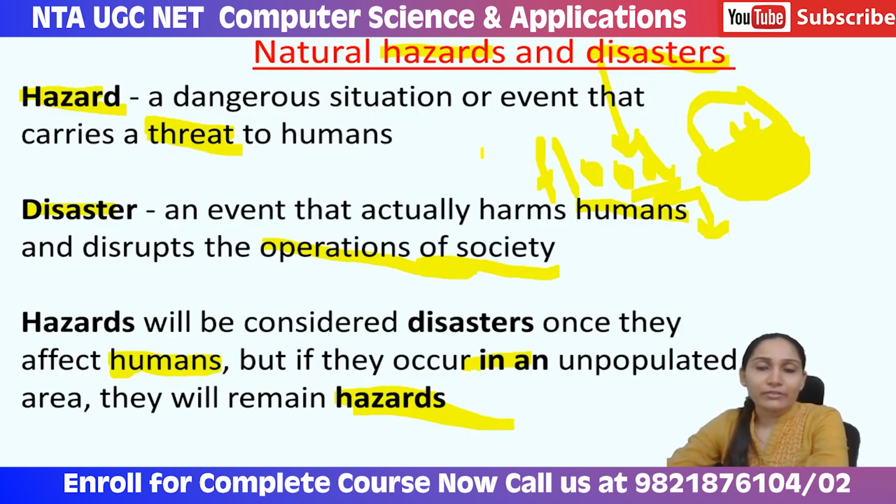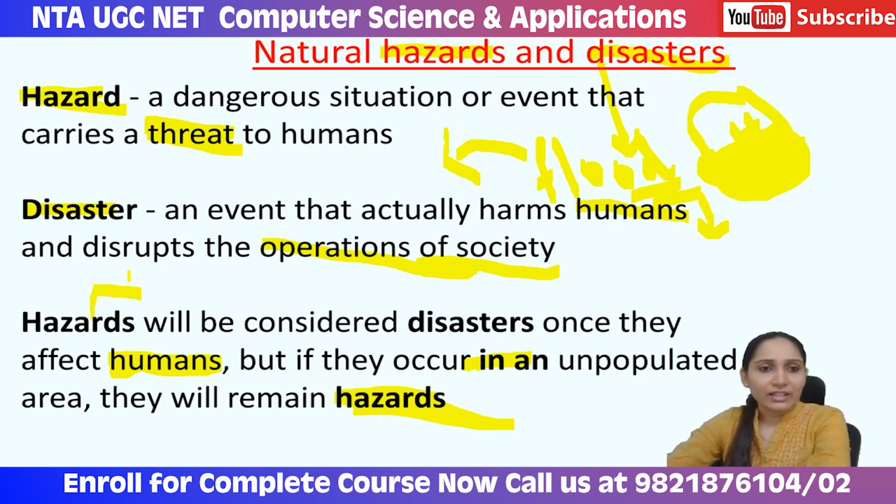Again, another example of a disaster, can you give me any recent examples? Cyclone, yes. Somebody has given this example of cyclone. Yes, Odisha, Anjali, you are correct. Odisha is one state which is frequently affected by cyclones. So, cyclone is a very good example of a disaster.